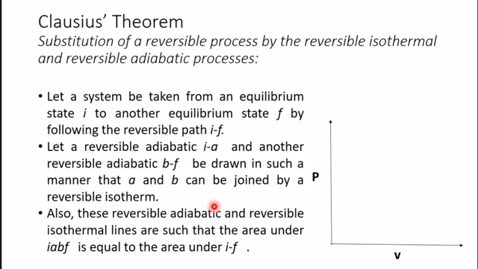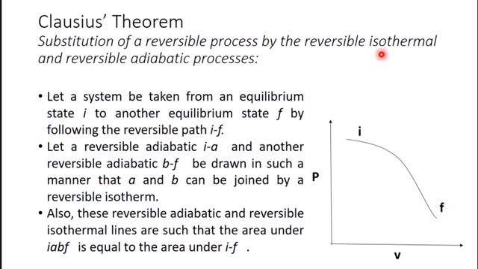જસ્ટ ફોર એક્ઝામ્પલ, let a system at state I in equilibrium state is changing its state from I to another equilibrium state F. So this is a reversible process changing from I to F, from path I to F. Now, if we want to replace this reversible process, we can use one reversible isothermal and a reversible adiabatic process.